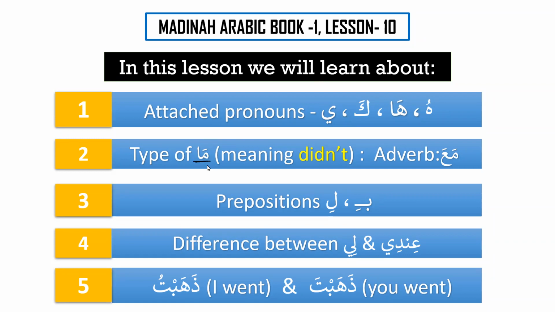Let's remember that there are around 10 types of ma that have been used in the Quran. So there's nothing to worry about it. Inshallah, once we proceed into the course, we will definitely learn all of them. So we have already learned one type of ma, which is ma al-istifham, that is used to ask a question. As we have learned, masmuka, what is your name?